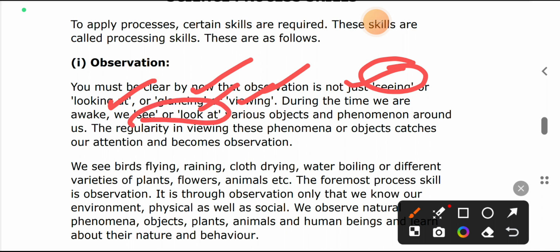Observation means we look at and see various objects and phenomena around us. What type of activity is going on in our environment or surroundings? If we notice and look at them, we can say it is one type of observation. The regularity in viewing these phenomena or objects catches our attention and becomes observation. Means something is captured in your mind and you are attending to it. When attention goes to the object, we can say that is observation.